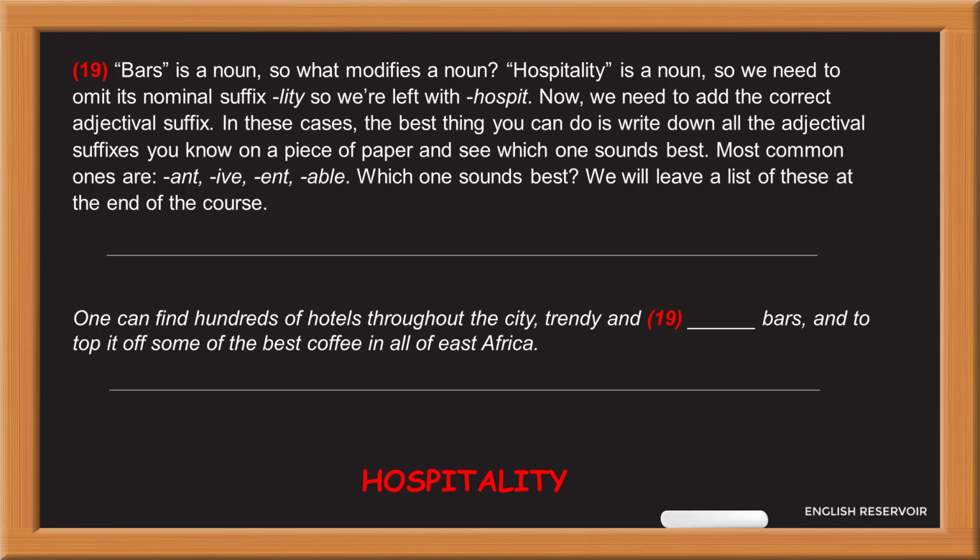19. Bars is a noun. So what modifies a noun? Hospitality is a noun. So we need to omit its nominal suffix, lity. So we're left with hospit. Now we need to add the correct adjectival suffix. In these cases, the best thing you can do is write down all the adjectival suffixes you know on a piece of paper and see which one sounds best. Most common ones are ant, if, int, able. Which one sounds best? We will leave a list of these at the end of the course.